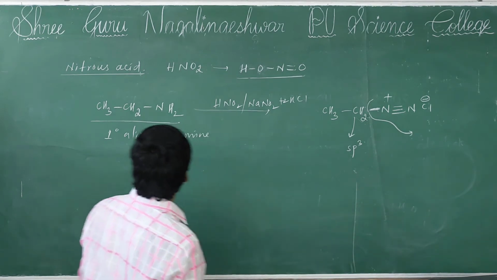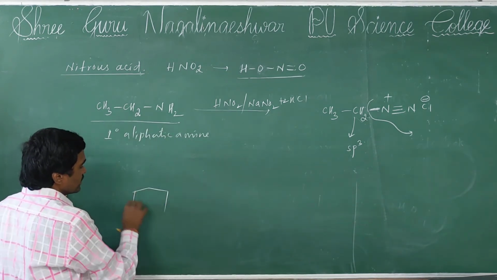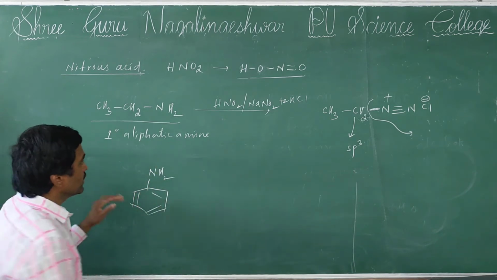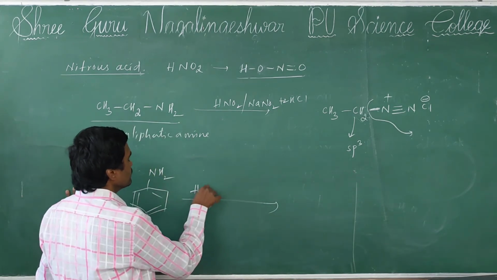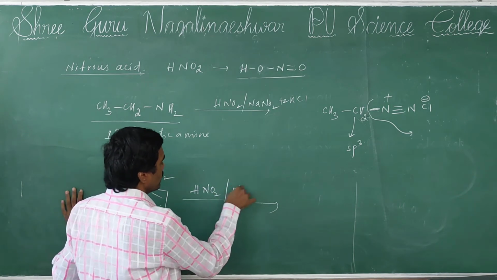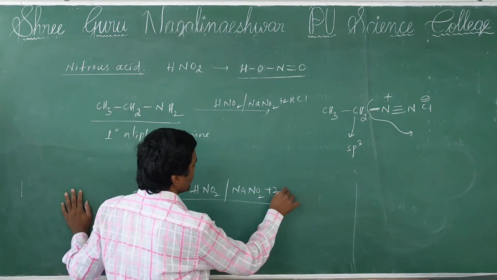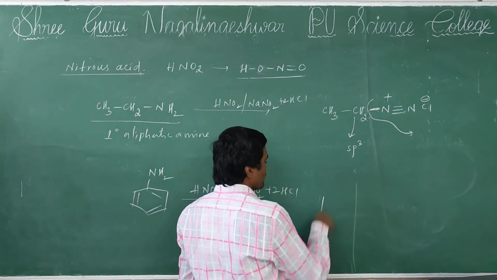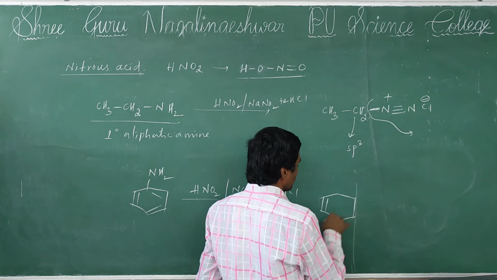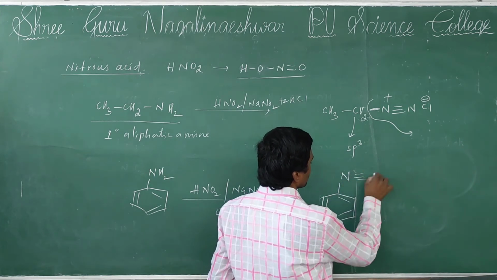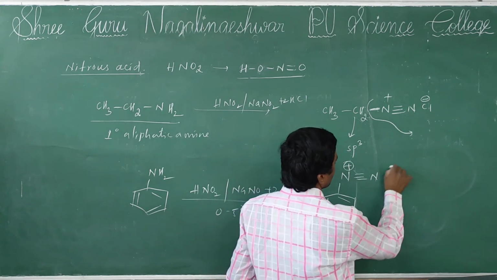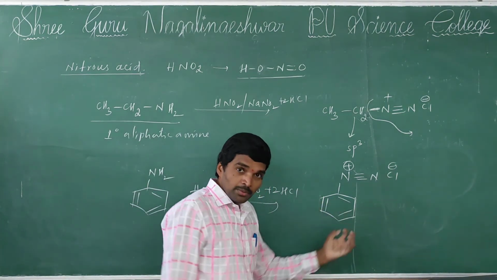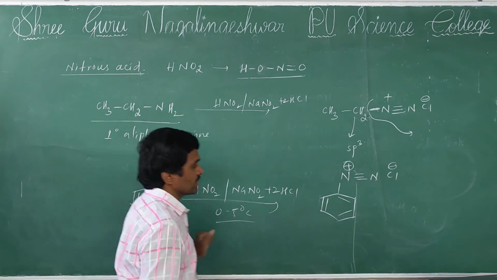Okay, if it is an aromatic primary amine reacting with HNO2 or NaNO2 plus 2HCl at 0 to 5 degrees Celsius, here diazonium chloride is formed, stable at that temperature. Why?